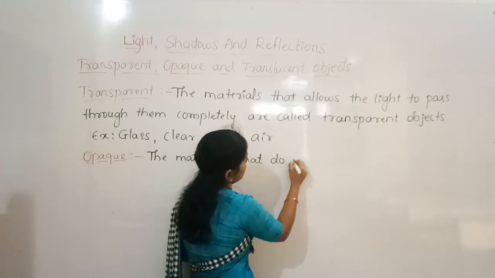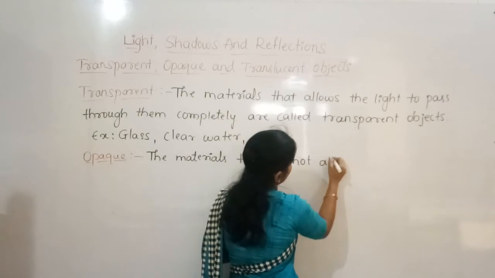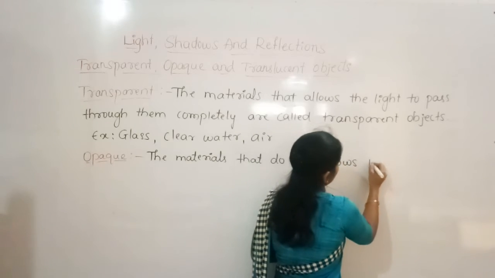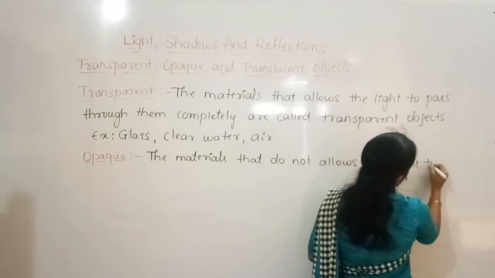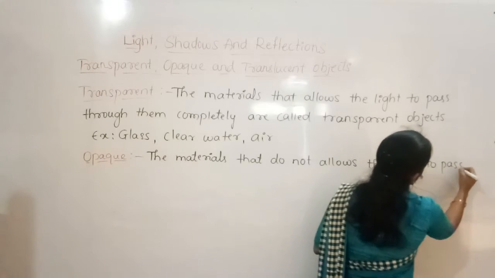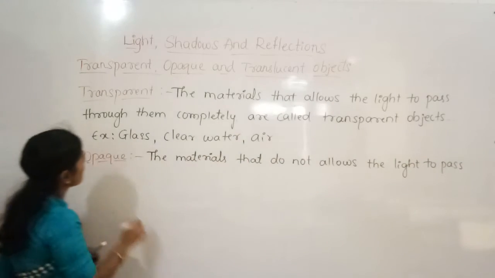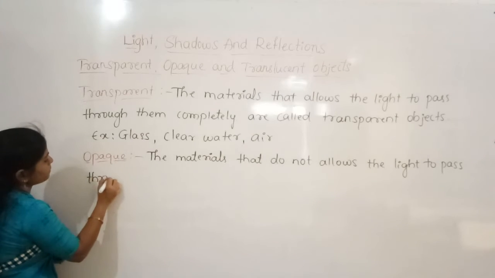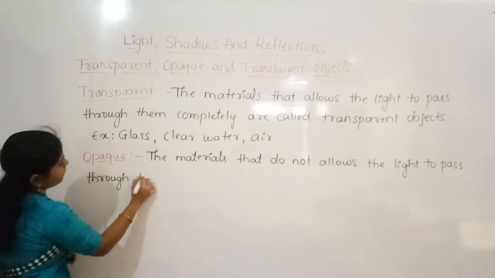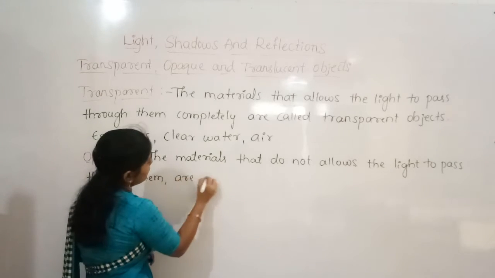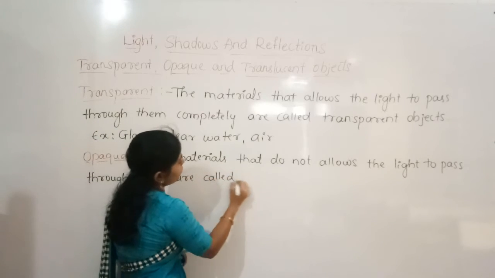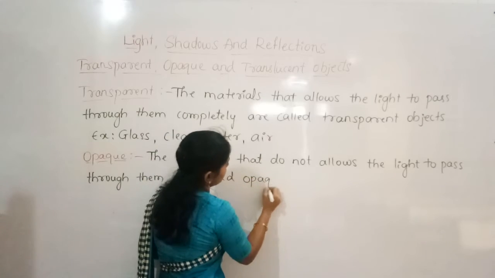The materials that do not allow the light to pass through them are called opaque objects.